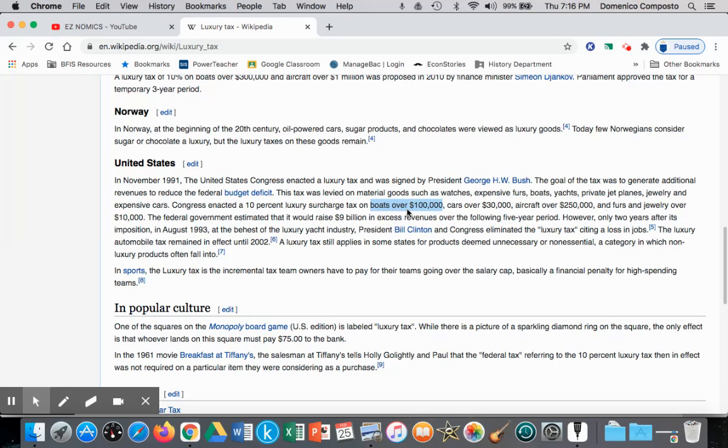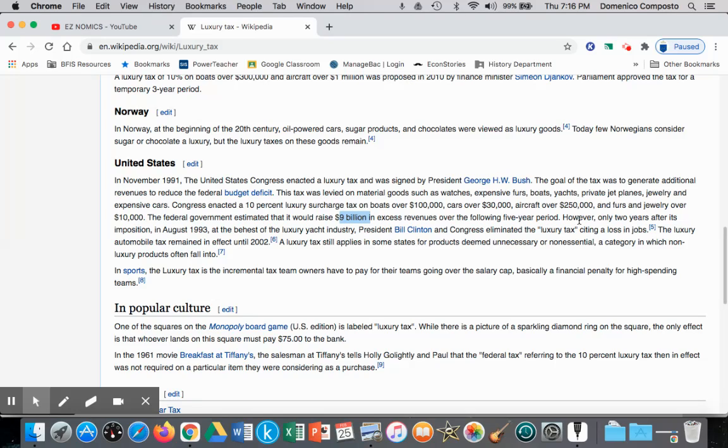So any buyer of these goods would pay an additional 10%, and that 10% would then go to the federal government in the hopes of raising $9 billion. As economists, you can probably, with your knowledge, know that it probably was not going to be very effective, just as a result of the theory behind the price elasticity of demand.